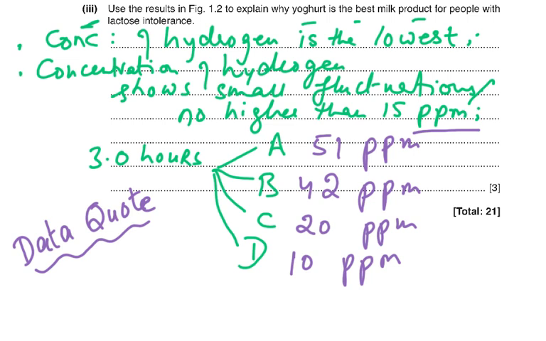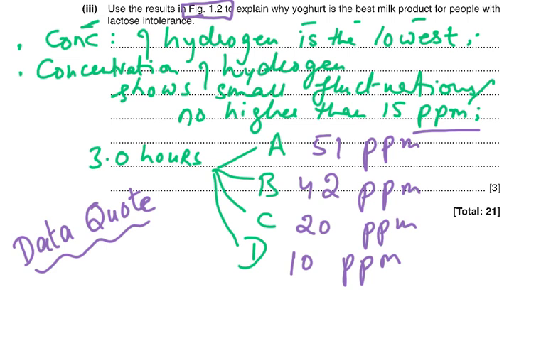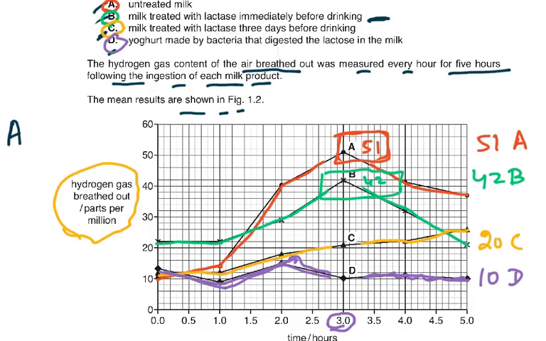And then whenever it says results in a figure, refer to the figure which is given. So this was the figure that was given to you, figure 1.2. Whenever it says that in the question, then you must give me a data quote. A data quote means that you have to give me something from the x-axis, which is 3 hours. At 3 hours, you could have said at 1 hour, 2 hours, anyone which you would want. I liked it at 3 hours. What were the figures? For A, it was 51 parts per million. For B, it was 42 parts per million. For C, 20, and for D it was 10 parts per million. So I've done this on the graph as well. I've shown you how I figured this out.